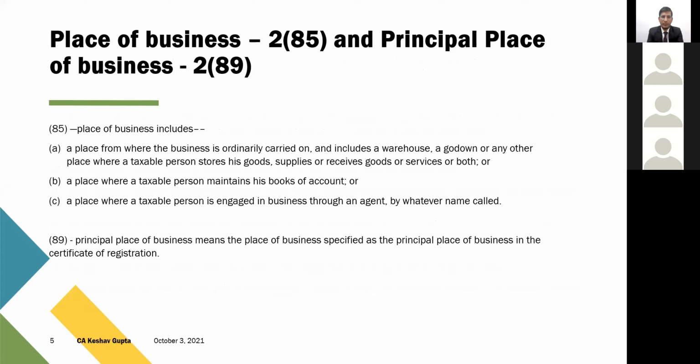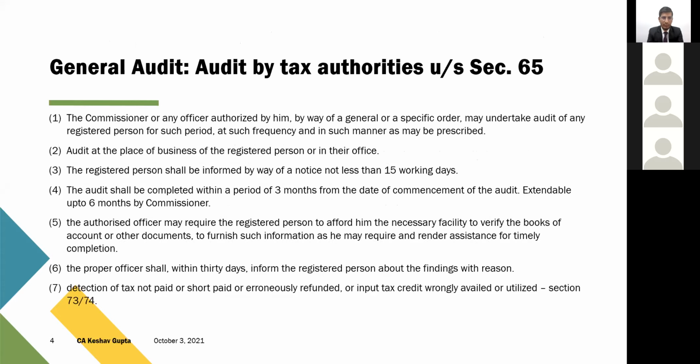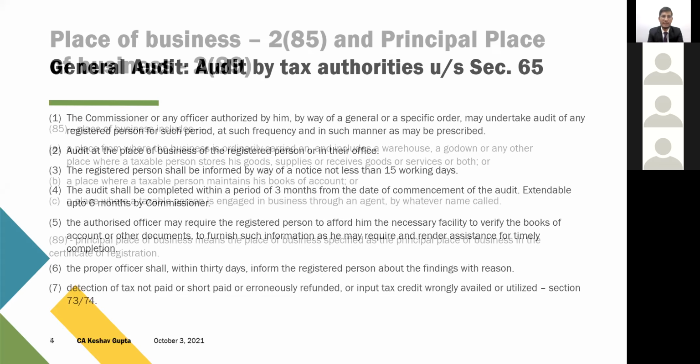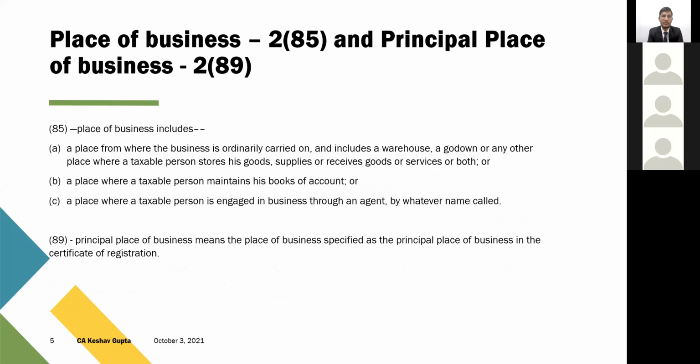Now, before we look further into other legal provisions, here is an important word which says audit should be done at the place of business of a registered person. So what is the place of business? It has been defined in section 2, subsection 85. There are two terms in the GST law which we commonly use. One is place of business, another is principal place of business. Principal place of business is defined in section 2, subsection 89. But place of business is defined clearly under section 2, subsection 85.